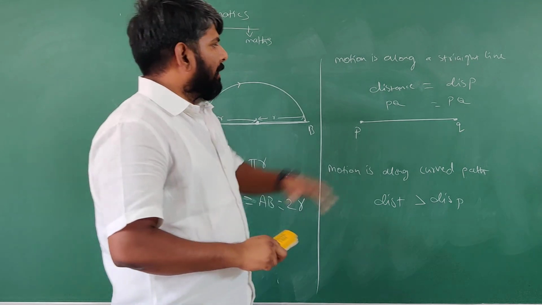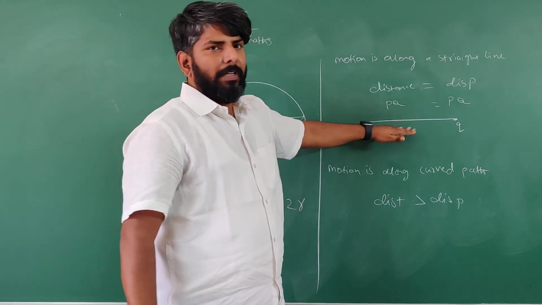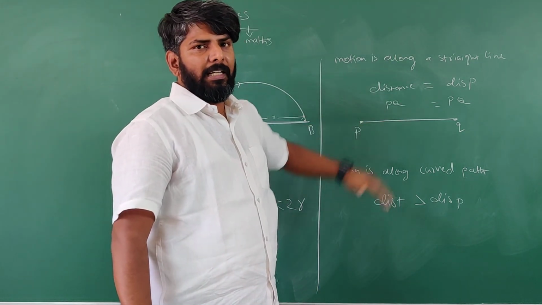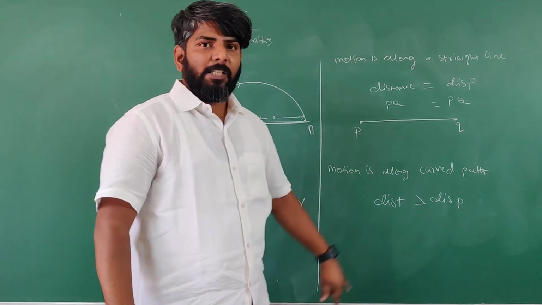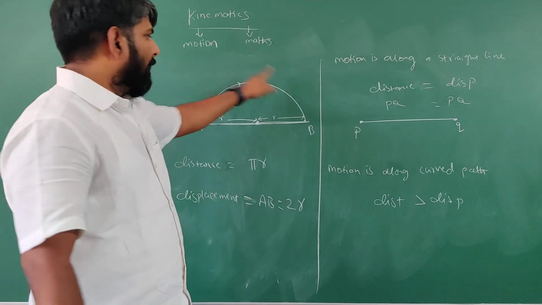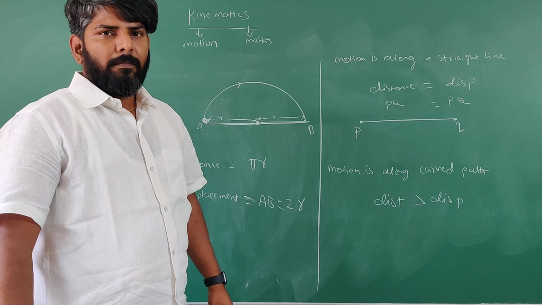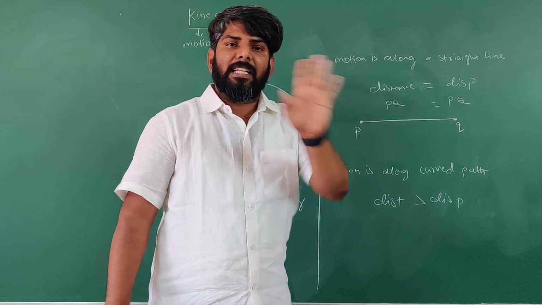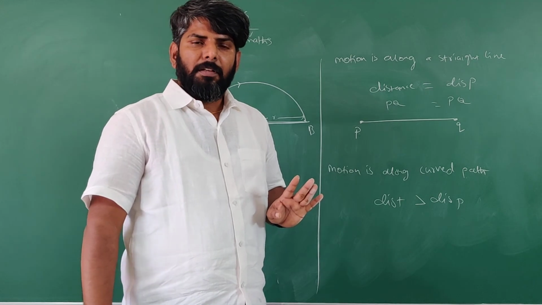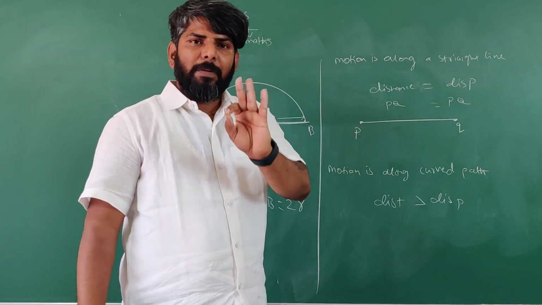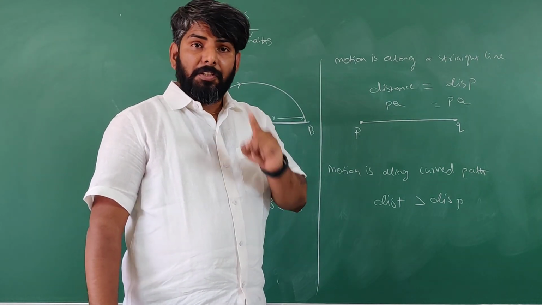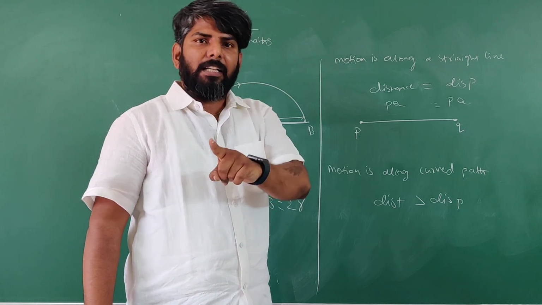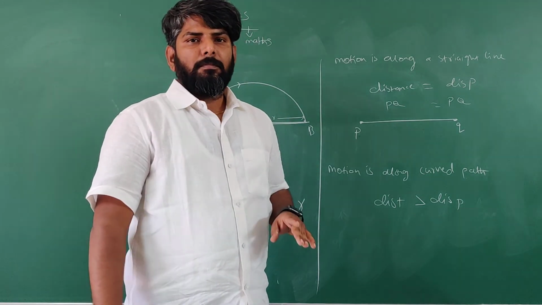Okay? So distance is equal to displacement sometimes, when the body is moving along a straight line. Distance is greater than displacement when the body is moving along a circular path. Okay? But keep in mind, distance is never less than displacement. Distance is always greater or at least equal.